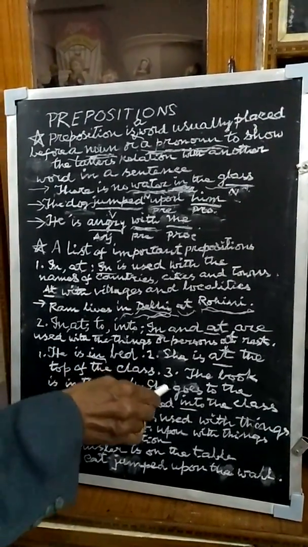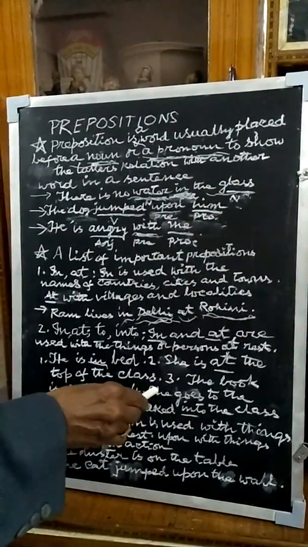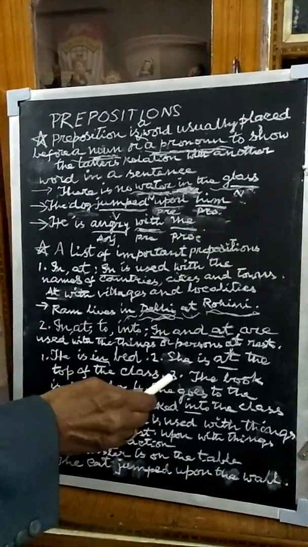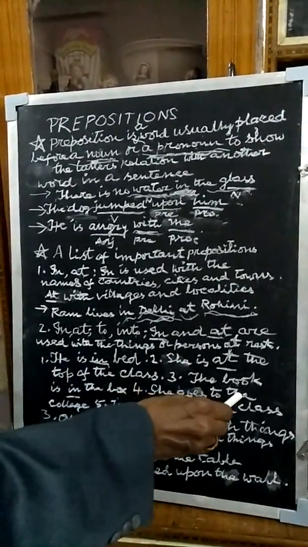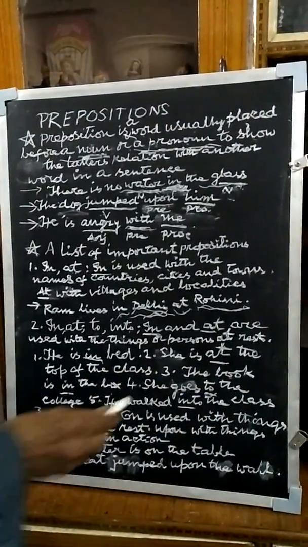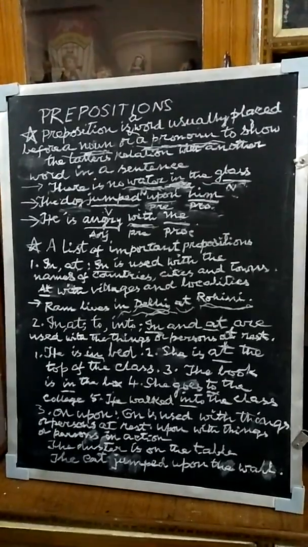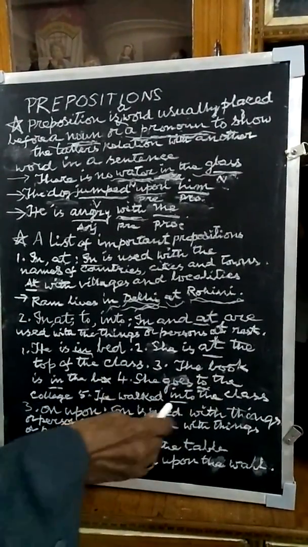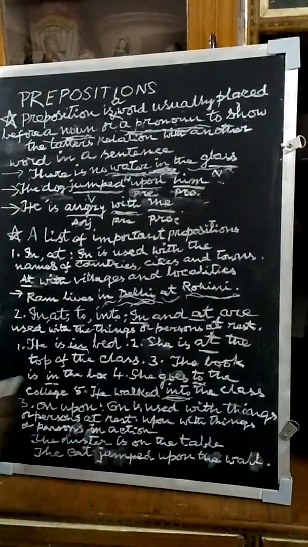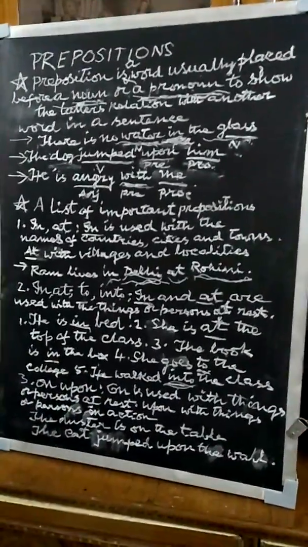Now, the examples which I am going to give you denote that a thing or a person is in action. She goes to the college. We are using the preposition to. It denotes activity. He walked into the class. Once again, there is activity. This into denotes activity of the person.